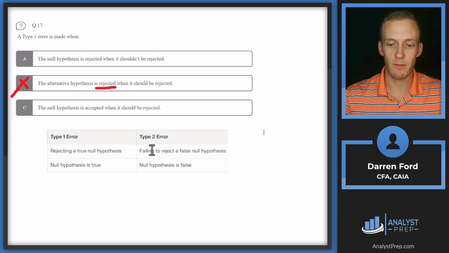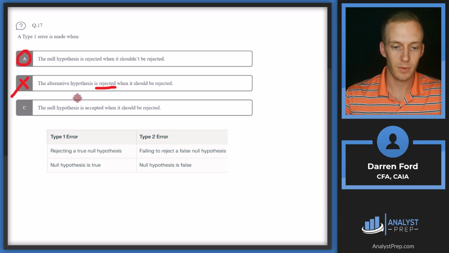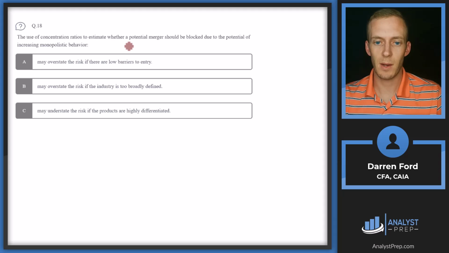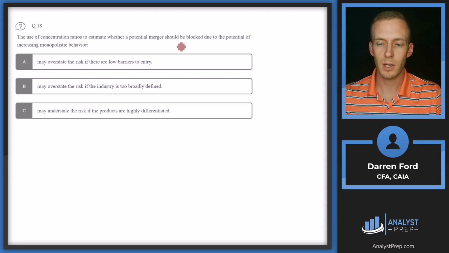Type 2 error is when we fail to reject a false null. So our null hypothesis is false in that instance. So type 1 error, that's going to line up with our answer A, rejecting the null when it shouldn't be rejected. Answer A.